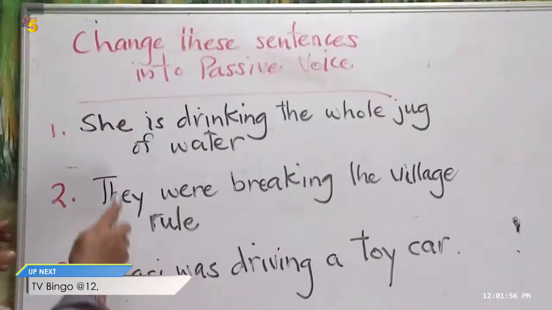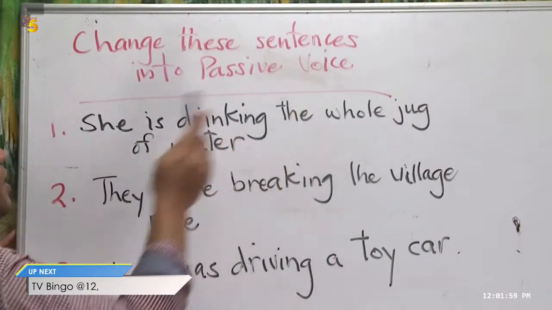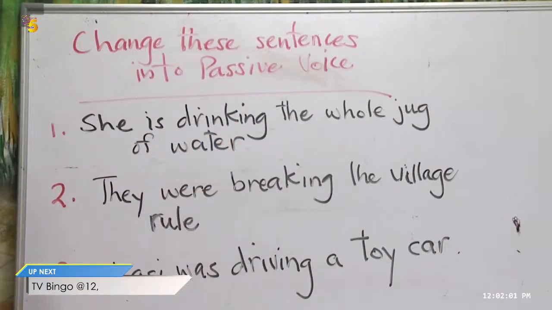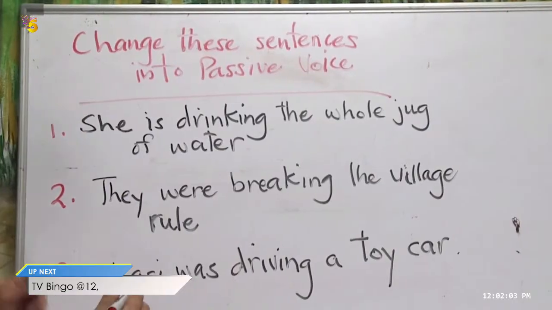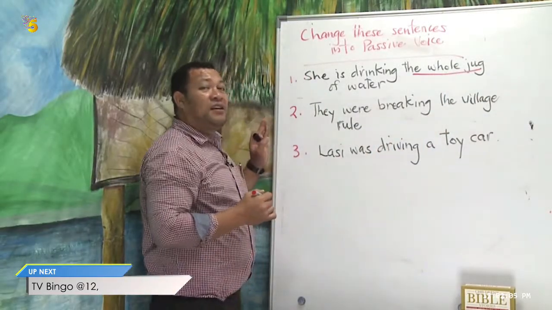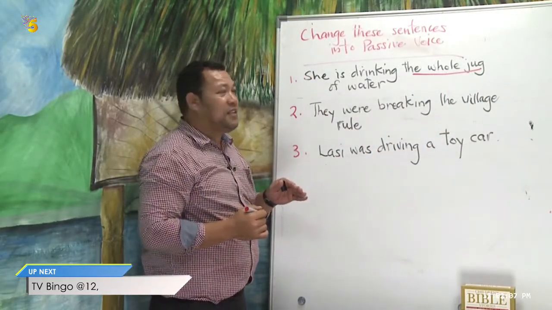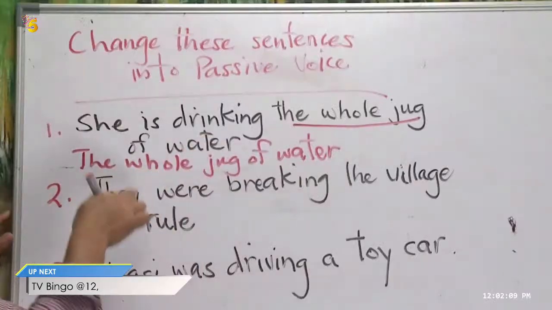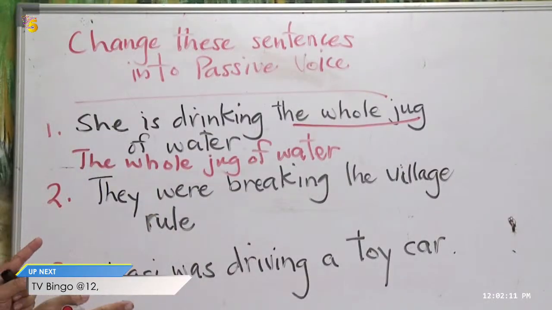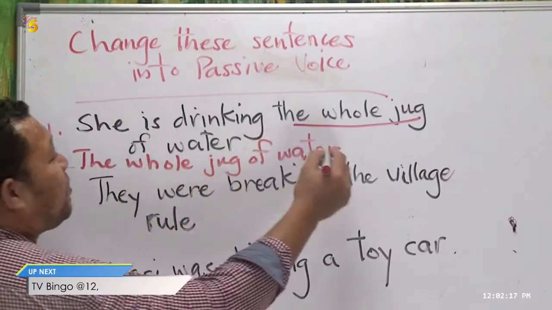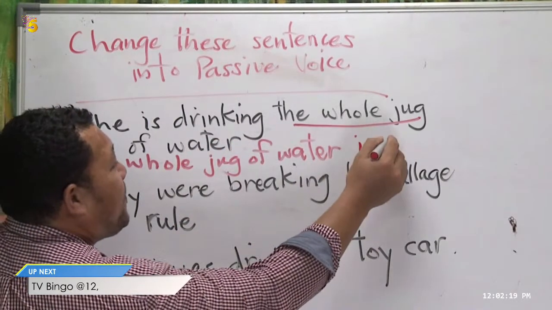So, look at here. When you change it to passive voice, this is going to be the new subject of the sentence. The whole jug of water. How many jug of water? One, right? The whole jug of water is being.